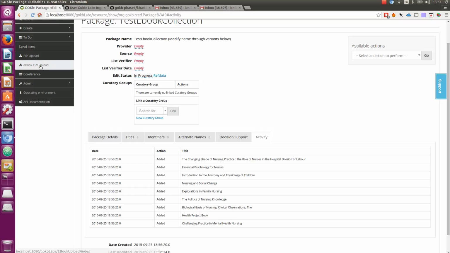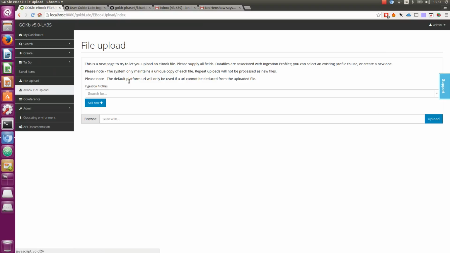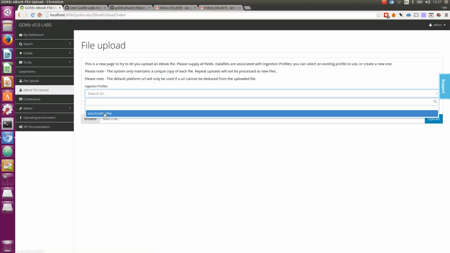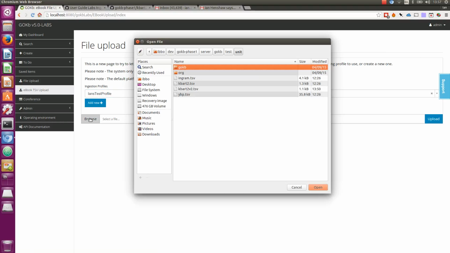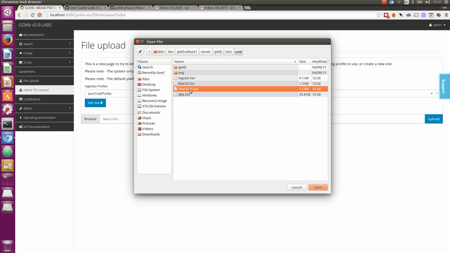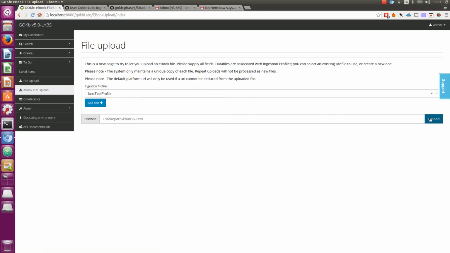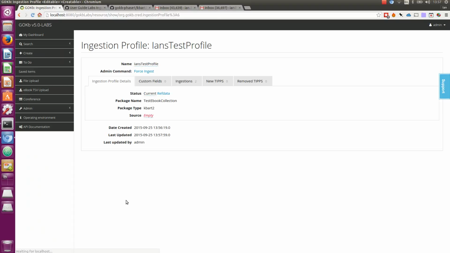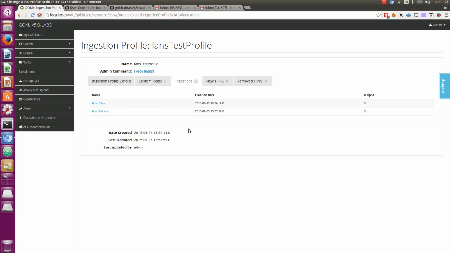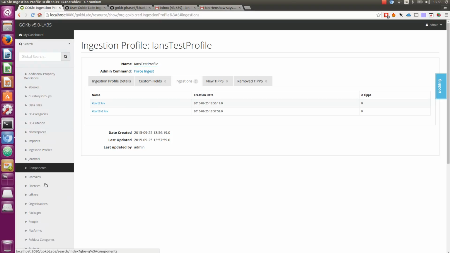So what we might do is go back to eBooks TSV upload. We can select our test profile, and what I've done is I've subtly modified the original KBART2 TSV to this version 2 file here. You'll see this one's slightly smaller. So what I'm going to do is to upload that. That gets processed. You can see ingestions has gone to 2. If I go back and search for my package now,